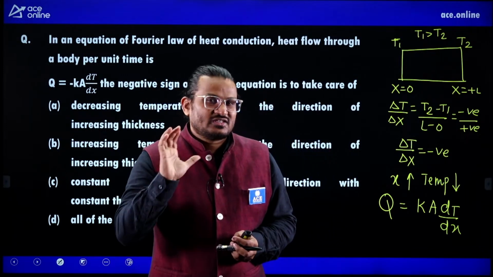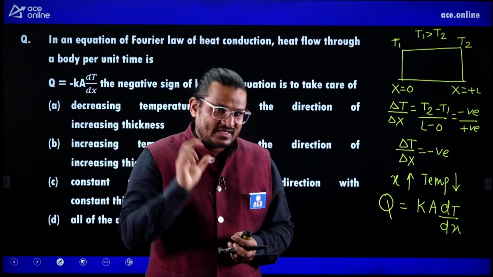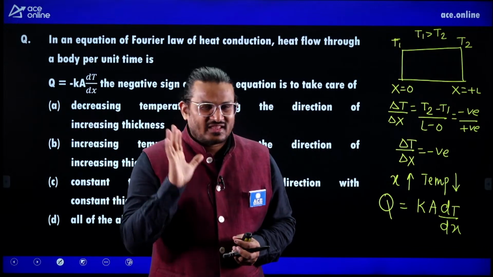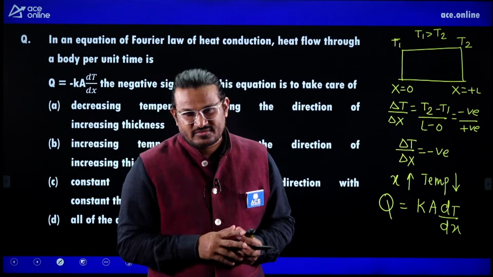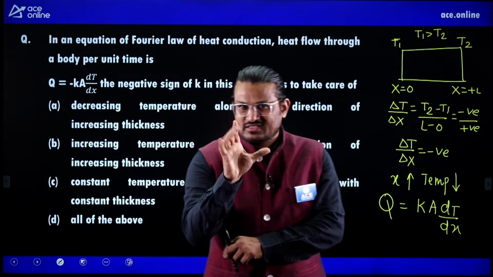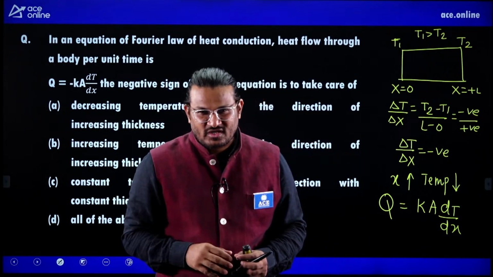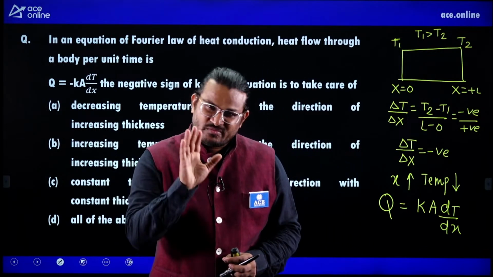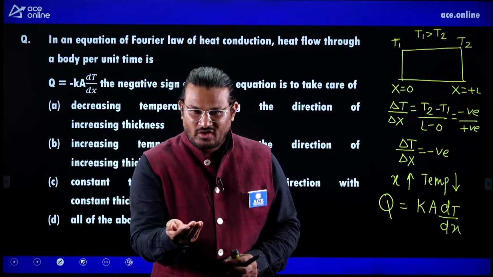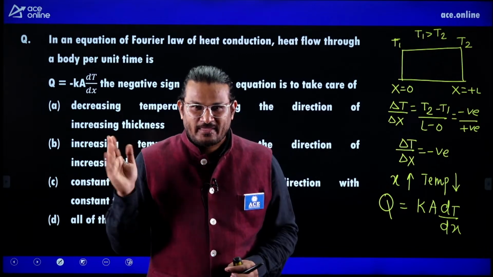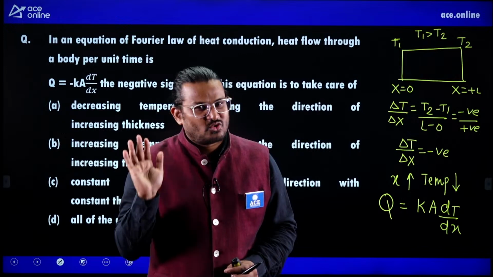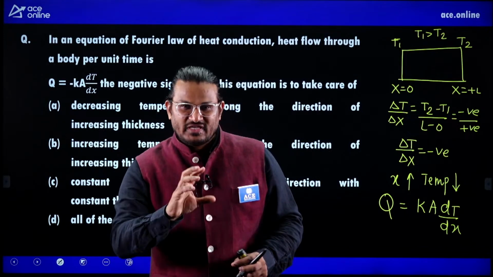In a glass there is water: either there is water or there is no water. Similarly, either there is heat flow or there is no heat flow, but there is no concept of negative heat flow.